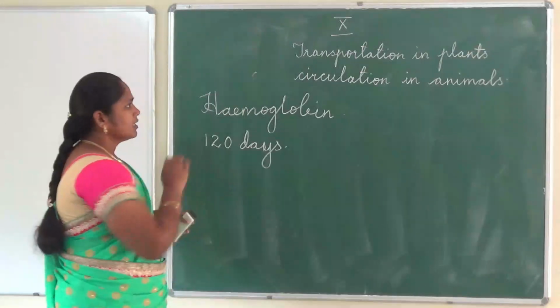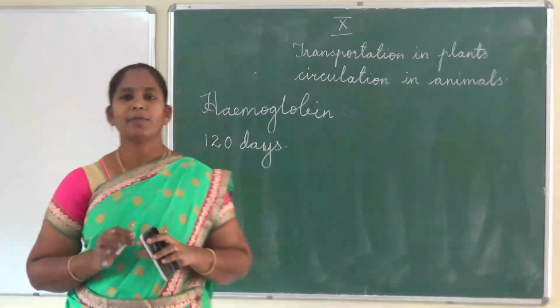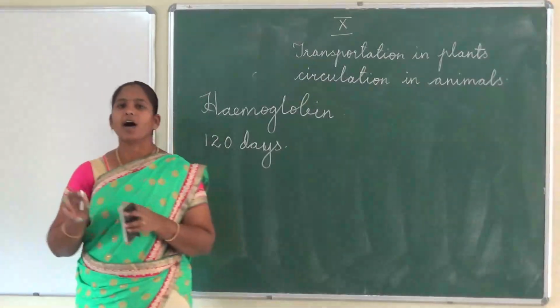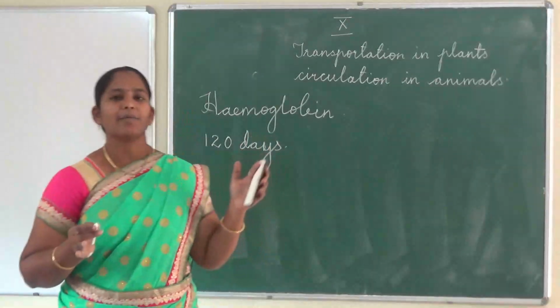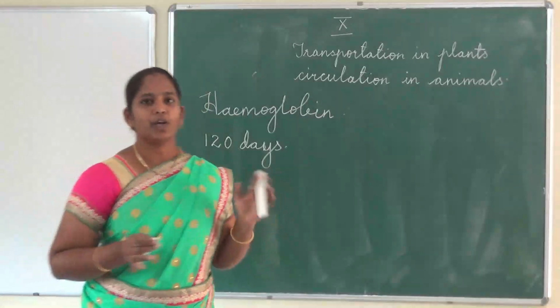Okay. The young RBC have nucleus. But the matured RBC do not have nucleus. Why? Because that place is occupied by the hemoglobin. That's why only the young RBC have nucleus. The matured RBC do not have nucleus.